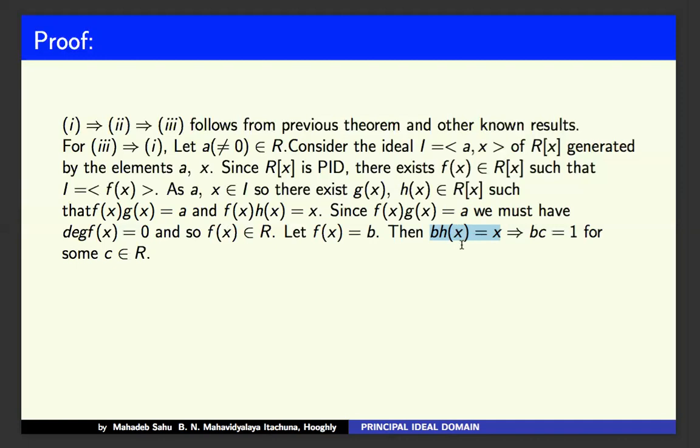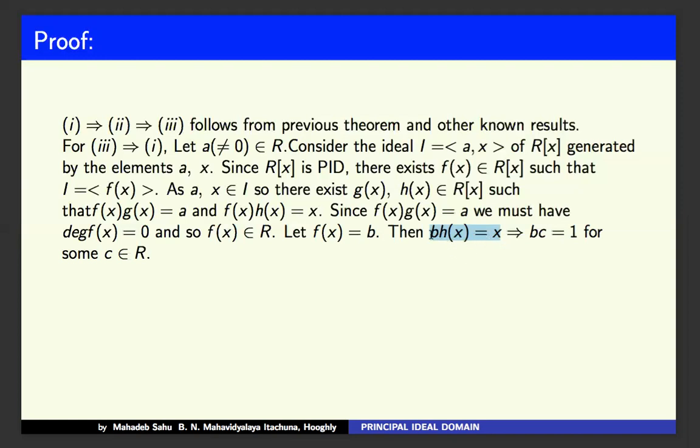But h(x) is a polynomial in x, so you can write it as c0 plus c1x plus c2x square, etc., in this type. From this relation, h(x) has a coefficient of the x term.